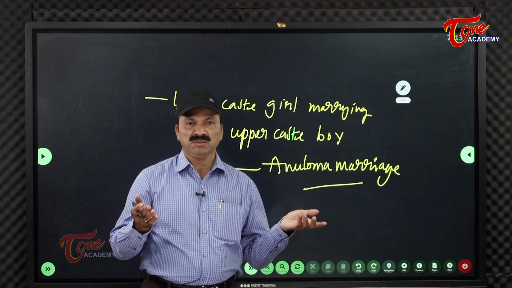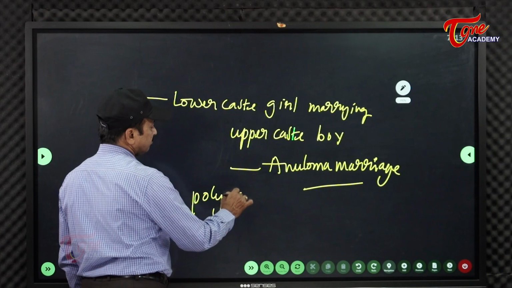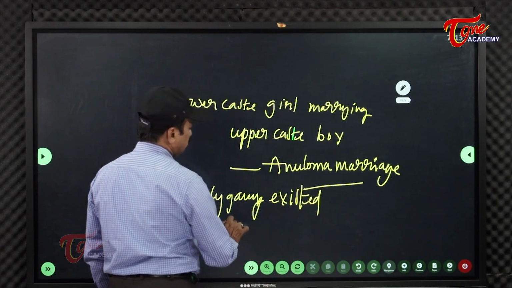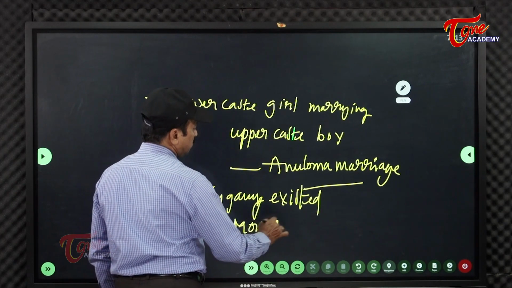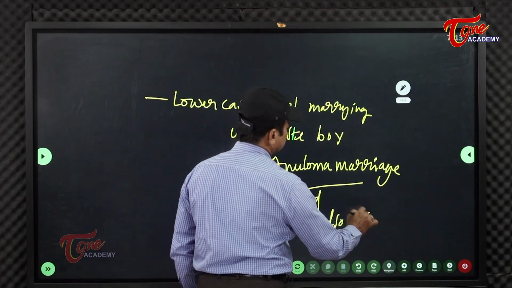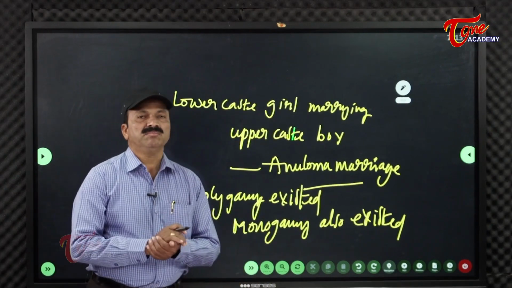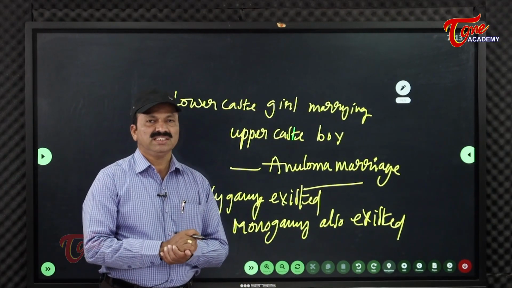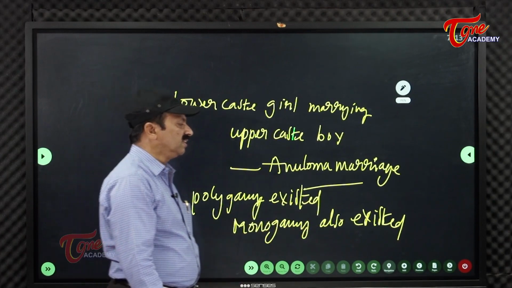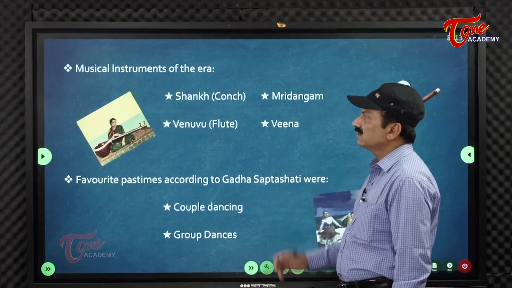In the society, polygamy existed and monogamy also existed. These two existed. Polygamy, marrying many women, is what we call polygamy. Monogamy is only one husband, one wife. These are the things which happened in the period of the Satavahanas.